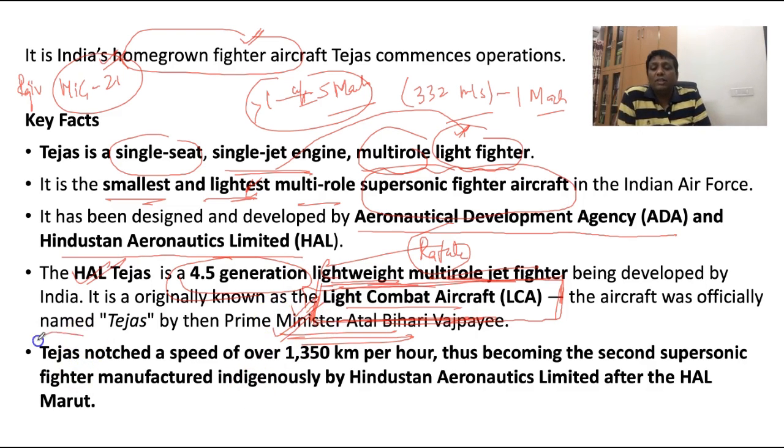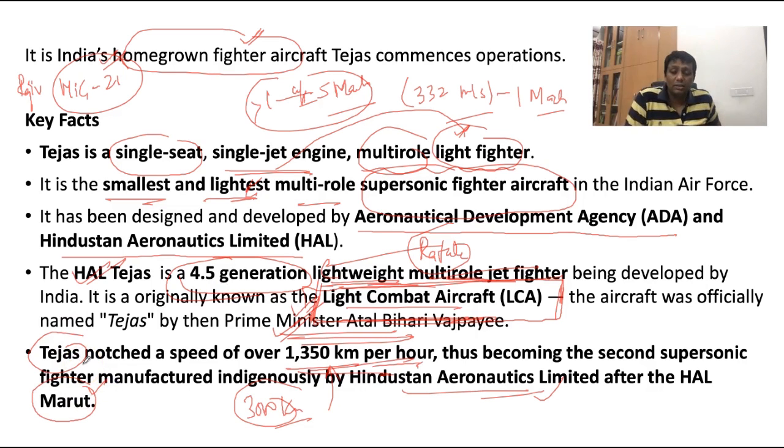See, there are some features of the Tejas, guys. You can use Tejas at a speed of 1350 km per hour without refueling. Okay, without refueling you can use it, 1350 km per hour. Even the distance is around 3000 km. Up to 3000 km you can carry the Tejas at this speed without refueling. Tejas was developed by Hindustan Aeronautics Limited. Everybody knows. Before Tejas, India had one more fighter plane, called Marut. Marut is the name of Hanumanji, the god of India.